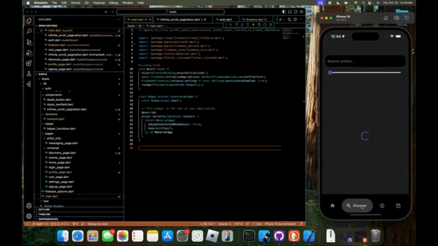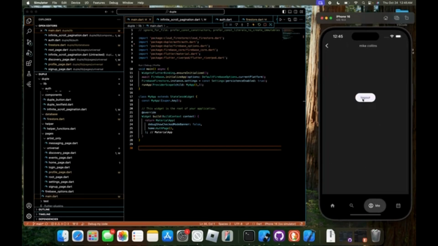The main function over here is our discover function. This basically throws up a list of artists in your radius, which you can change over here, and it shows you a list of their name and 2 genres, and you can just kind of scroll through here. I loaded up 500 entries. Popping over to the profile page, I'm just going to log out real quick.